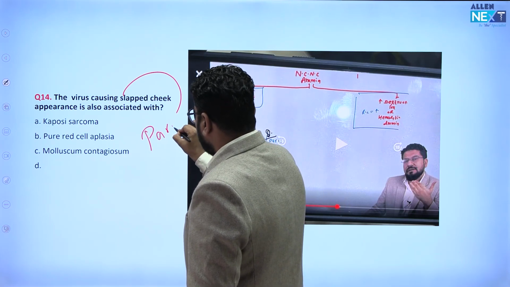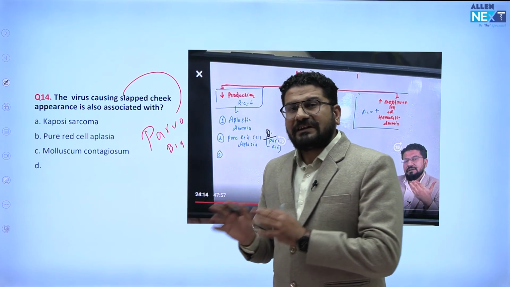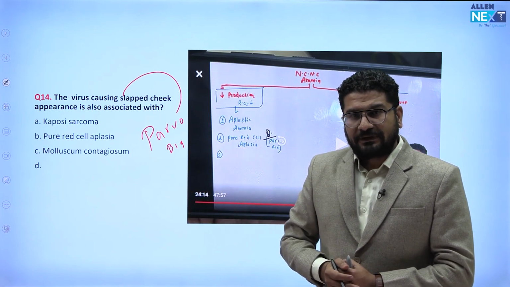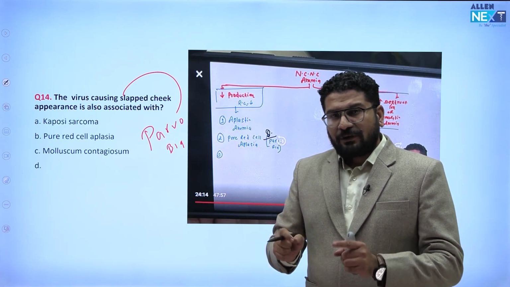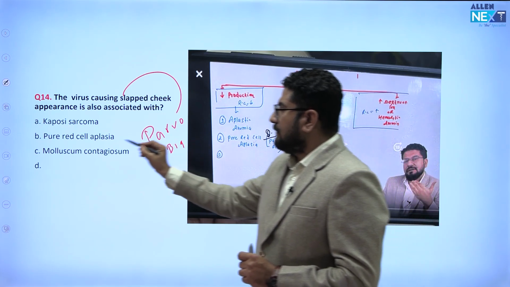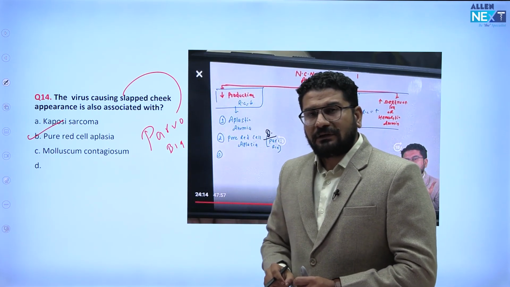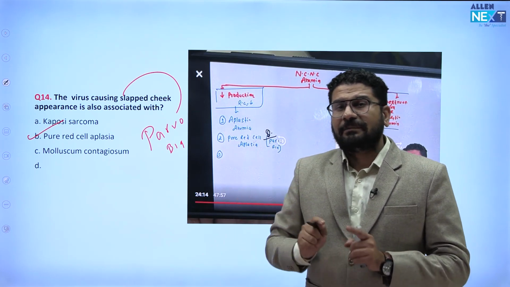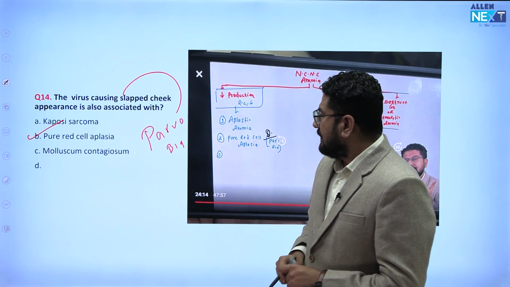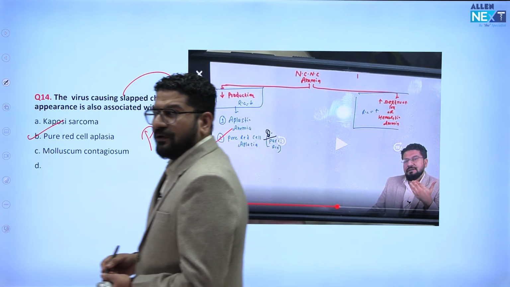this parvovirus B19 also has a tendency to damage hematopoietic stem cells. So this can damage hematopoietic stem cells, especially those stem cells which produce RBCs. So it can lead to pure red cell aplasia. A second thing is this can also cause an aplastic crisis in a patient with sickle cell anemia, right? So again, straight away question. This was the expected question and came from our notes. That is pure red cell aplasia.